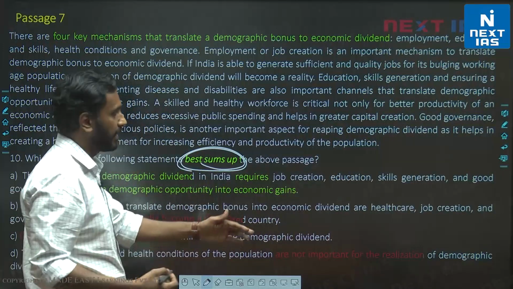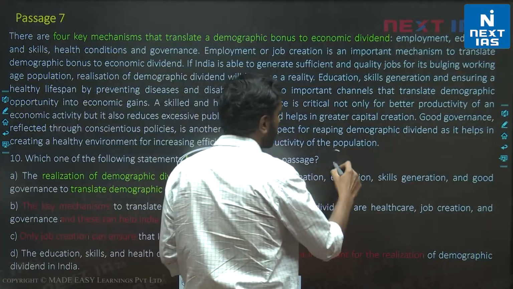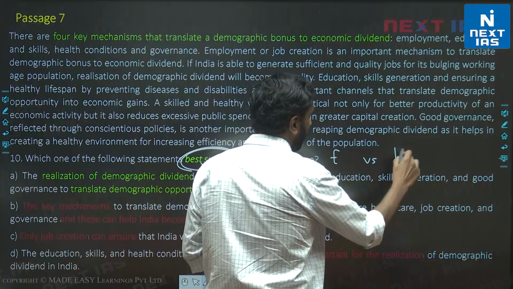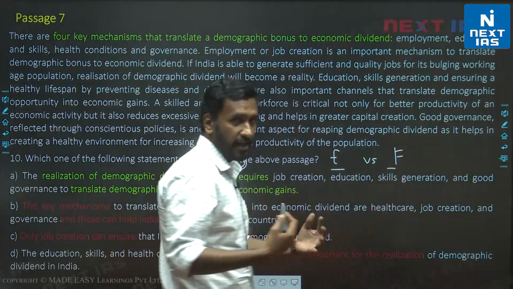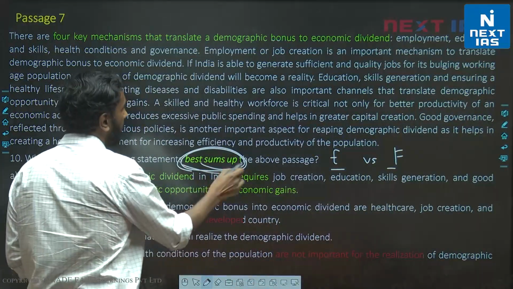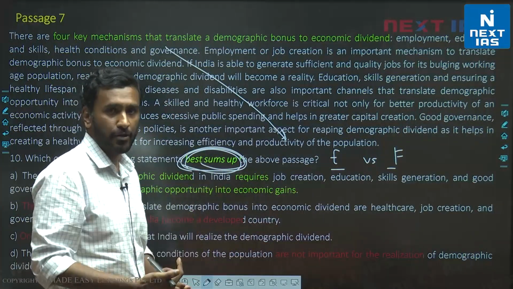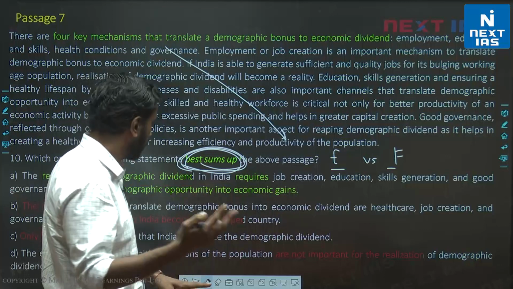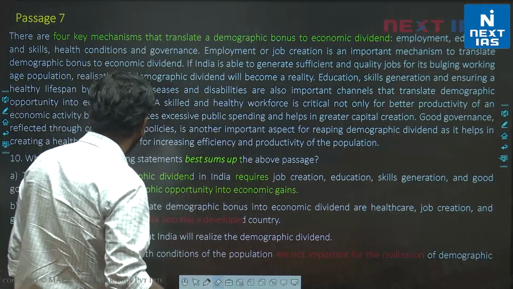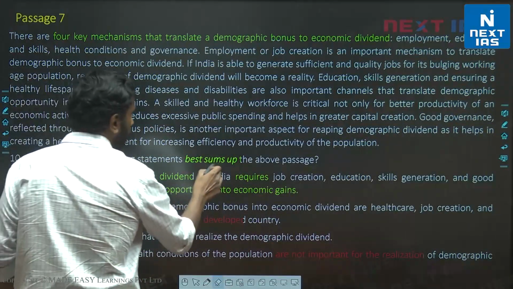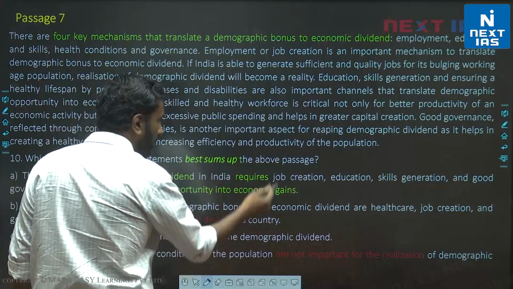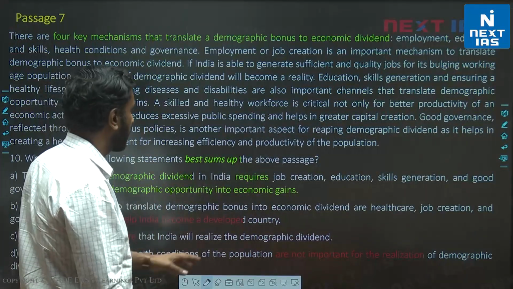So look at the option as if you're evaluating between, let's say, option E versus option F. The decision that will help you is which is a better way to replace the passage. Better in the sense of accuracy and which is more holistic, both points of view. Okay. For a summary question for all options in the exam, please remember we can only eliminate our way to the answer. Don't select your way.